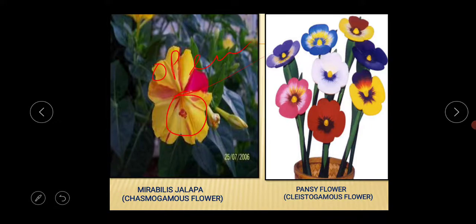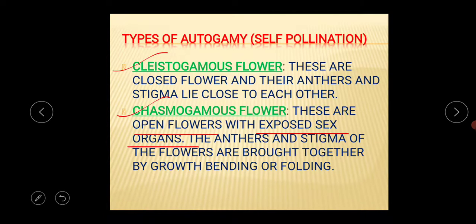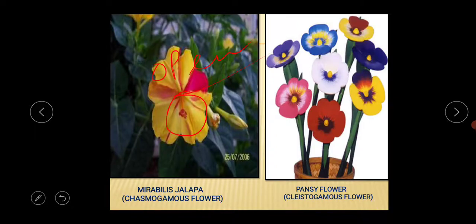And this is the pansy flower. This is the cleistogamous flower. What is the basic definition of the cleistogamous flower? These are closed flowers. This is a very important thing: their anthers and stigma lie close to each other. They are not showing themselves outside. So this is the cleistogamous flower, and this is the closed flower.